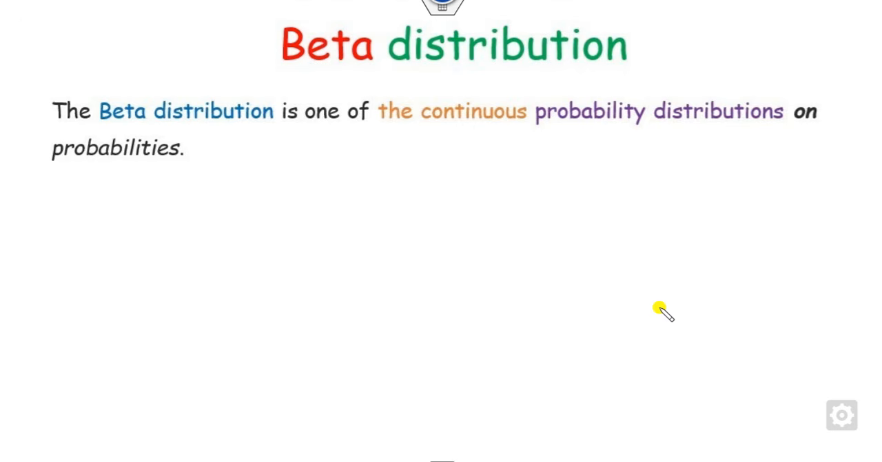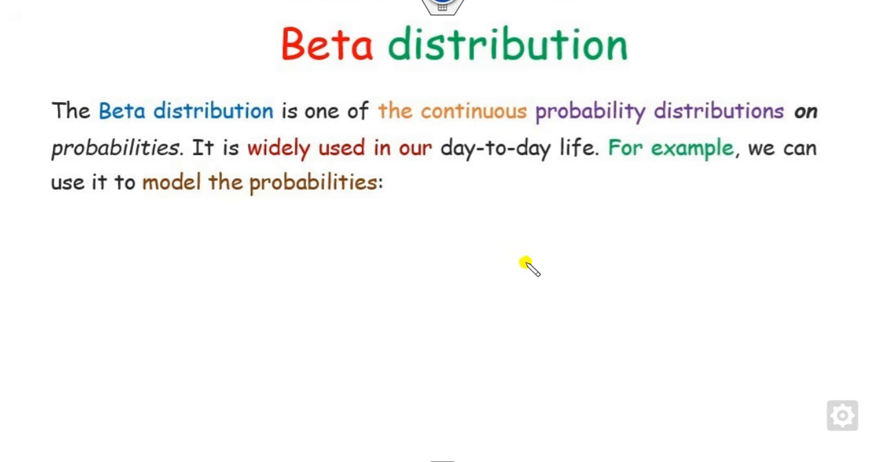So first of all, what are the applications of the beta distribution? As we know, the beta distribution is one of the continuous probability distributions. All of you also know there are many other continuous probability distributions, like we have discussed in the previous classes: uniform, exponential, normal, gamma distribution, triangular distribution, and many more. So the beta distribution is one of these continuous probability distributions, and it is widely used in our day-to-day life.